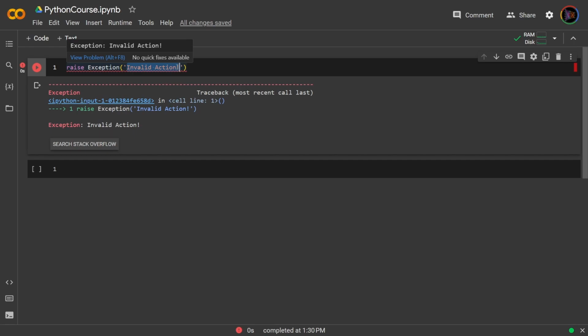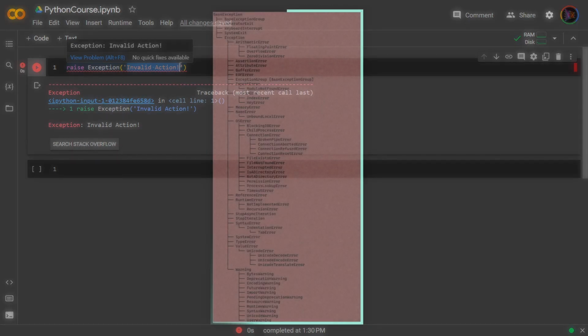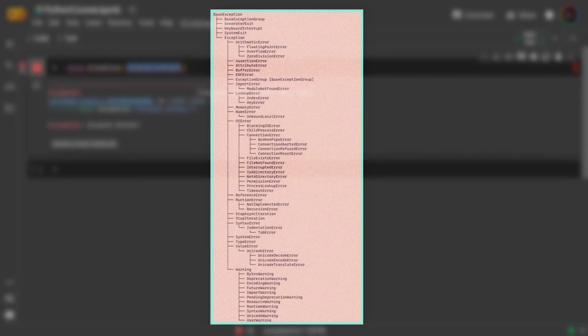In fact, Python has its own exception hierarchy shown as follows. We start with BaseException and then we trickle down to all the various exceptions that we see. Some of the popular ones being ImportError, OSError for your operating system error. You can have RuntimeError to control any runtime issues.